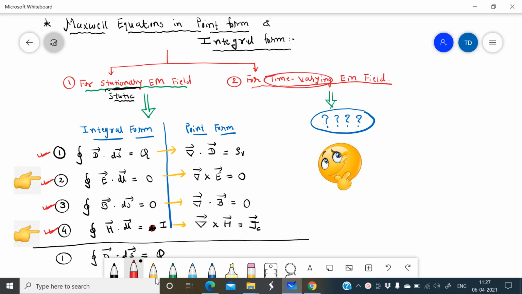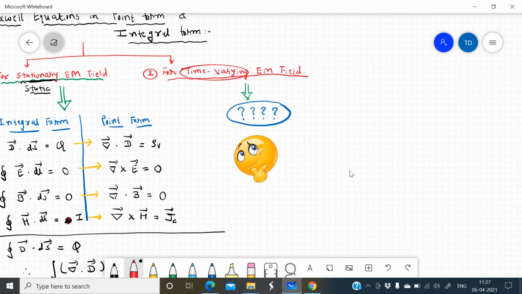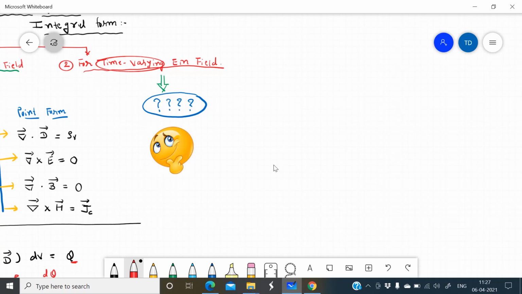Here all the four equations are not changed, but two equations, the second and fourth equations, are changed for time varying electromagnetic field. The first and third equations remain as they are. So now let us discuss the time varying electromagnetic field Maxwell equations. First, as we have discussed, the first equation remains the same.